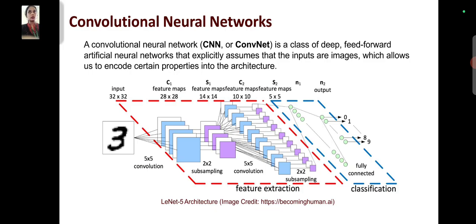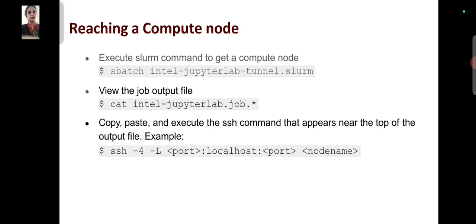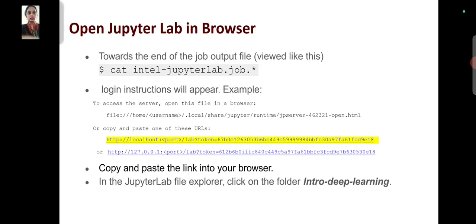For example, a convolutional neural network is used to identify images, and for classification. TensorFlow is used, reaching a compute node. And these are the lab functions. Thank you all.